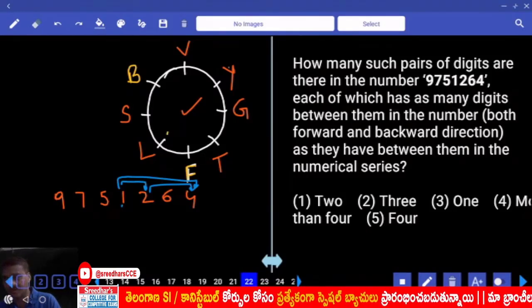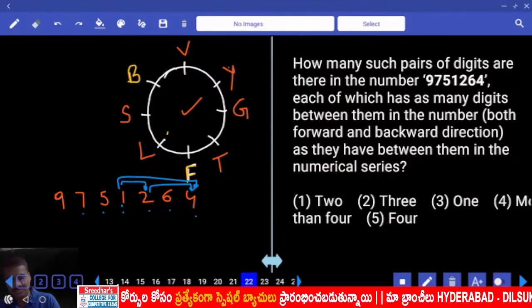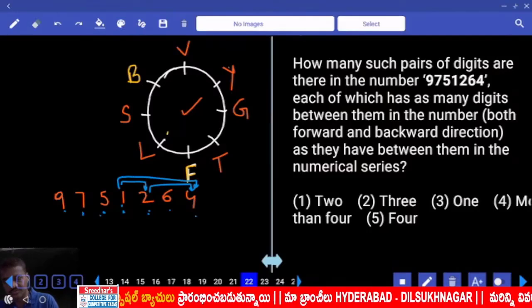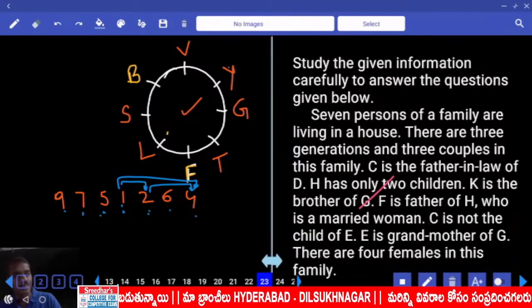3 pairs in the forward. Backward 4, 5, 6, 7, 8, 9. 6, 7, 8, 9. 2, 3, 4, 5, 6. 1, 2, 3, 4, 5, 6, 7, that's it. And how many pairs? Only 3, so the choice is 22.